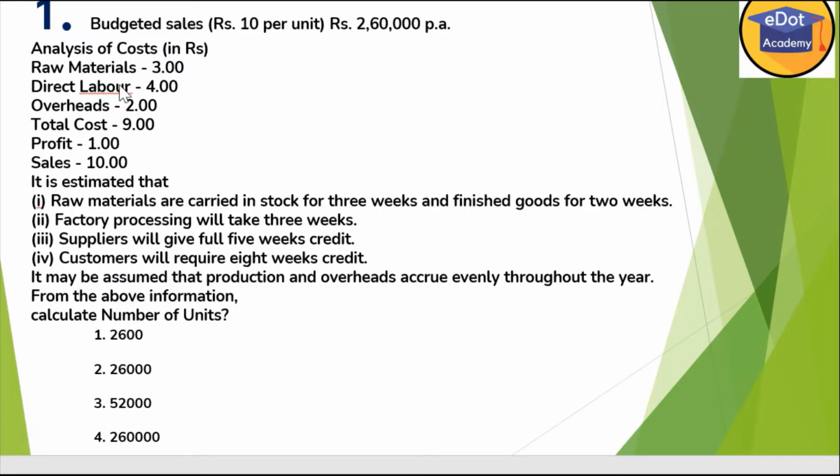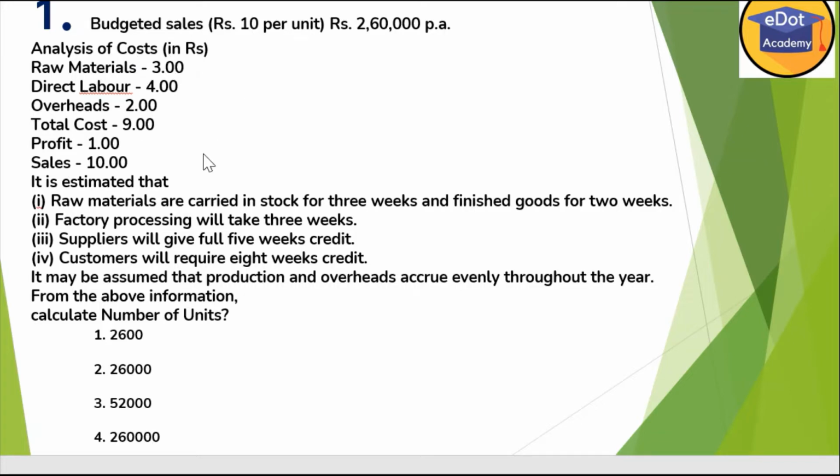Now raw material 3, direct labor 4, overheads 2. If you add these 3 plus 4 plus 2, 9. That means total cost we are getting 9 per unit. Profit, naturally, because sales is rupees 10 per unit, so profit you are getting here rupees 1 per unit, then sales is automatically rupees 10. So this is about all the production and sales.